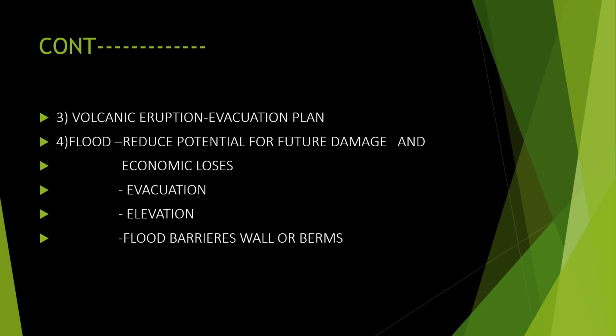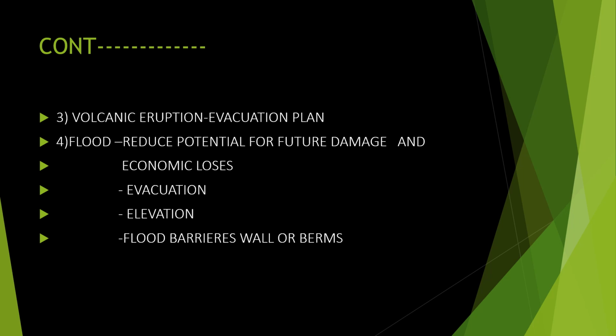Next is flood. Reduce potential for future damage and economic losses. If the flood is coming every year, what we can do is this. In India, in Assam and Arunachal, the flood is always occurring there because of the Brahmaputra and all. So they make the houses according to that level. They build on bamboos and all. So they reduce the potential for future damage and try to stop further damage. Economically, losses can be brought to the least level.